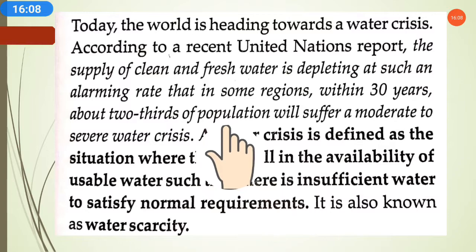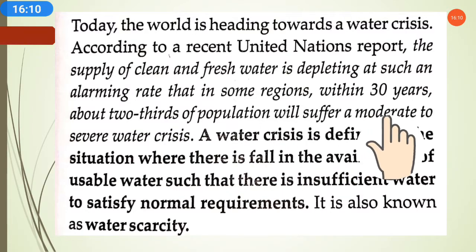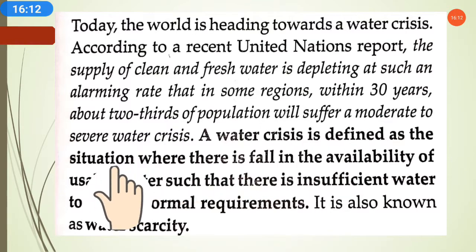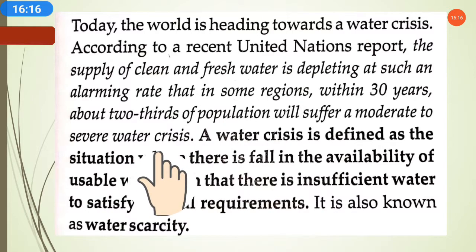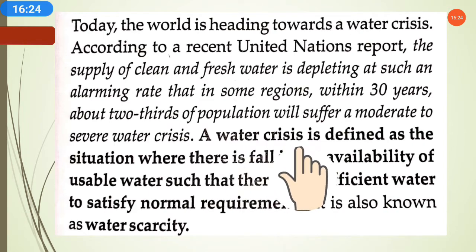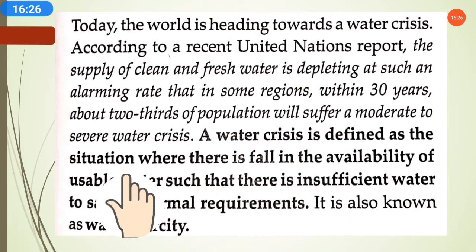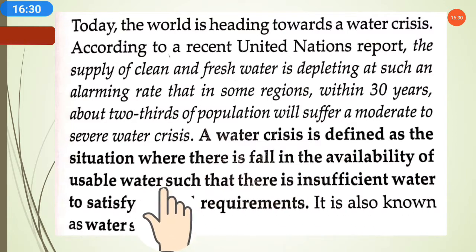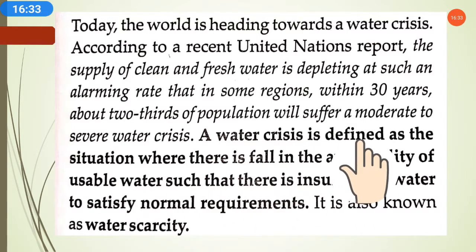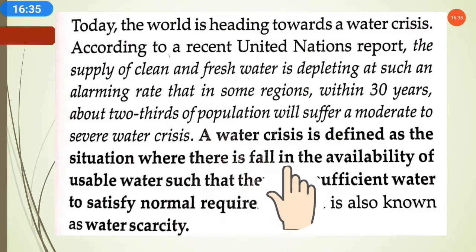Means within 30 years, about 2/3 of the whole population will suffer a moderate to severe problem. Which problem? Water crisis, means no water will be left and the people will be facing this problem. So what is a water crisis? A water crisis is defined as a situation where there is a fall in the availability of usable water.